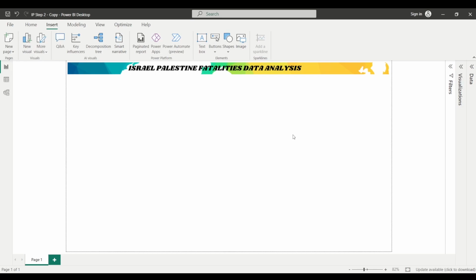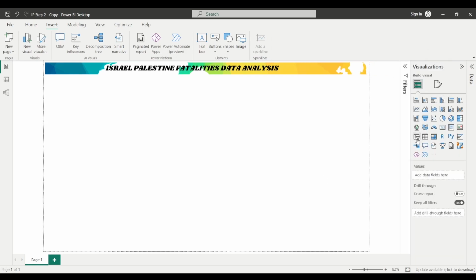Now I want to create some visual filters, right? I want to add some filters, and using those filters we will be able to filter the data in this report page, right? So first of all I will expand this visualizations pane, and then I will click here on this slicer. A slicer is nothing but a visual filter. I will simply click here on this slicer and this will create a blank slicer for us. I will resize it and let's place it here at the top.